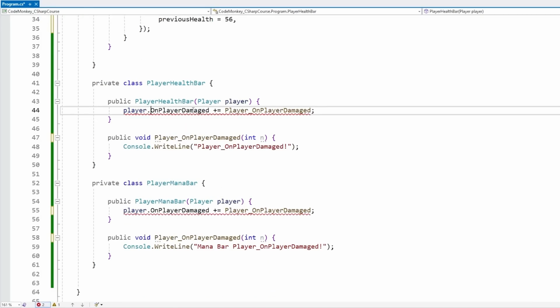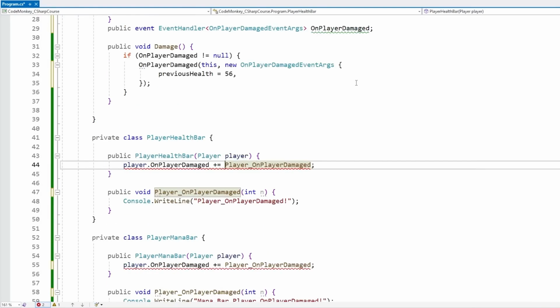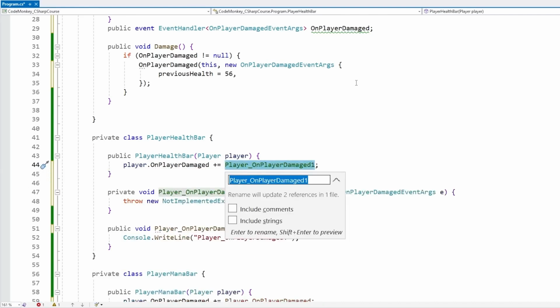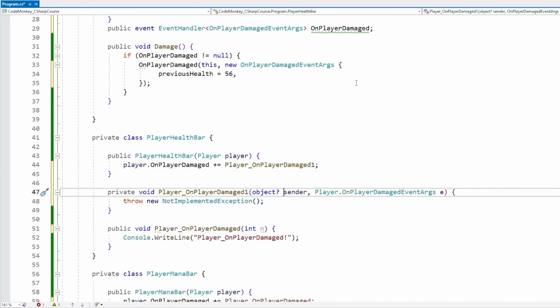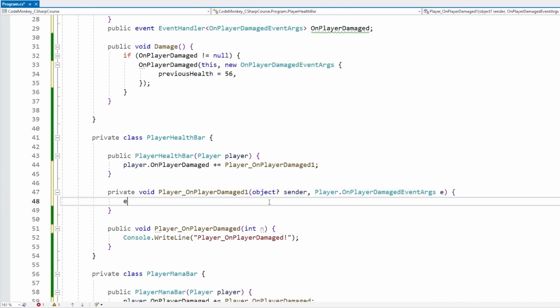And again, on all these other ones, of course, we need to remake the function signature in order to perfectly match. And again, this is something that Visual Studio does by default, so just do plus equals, and it's automatically going to write the perfect event signature. And over here on this one, in order to access that data, that is going to be on the second parameter. So we can access e, and then inside we've got the previous health,